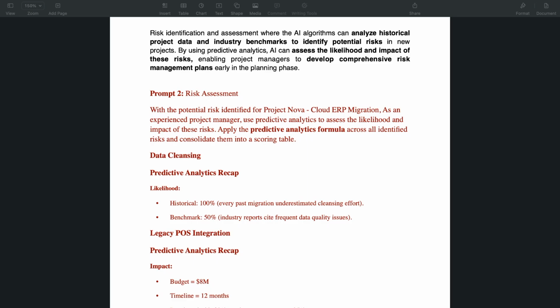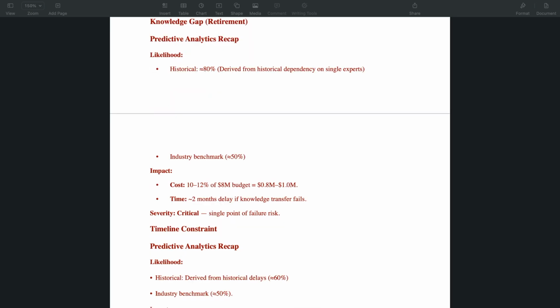We also did that for legacy POS, whereby we have a benchmark average of 25%. Knowledge gap is also historical information that we have: the likelihood is 85%, and the industrial benchmark is 50%.